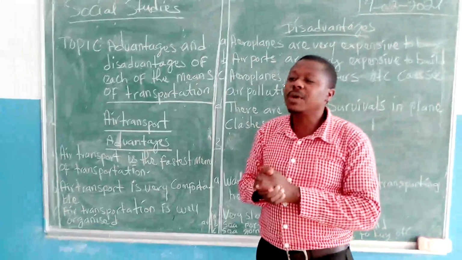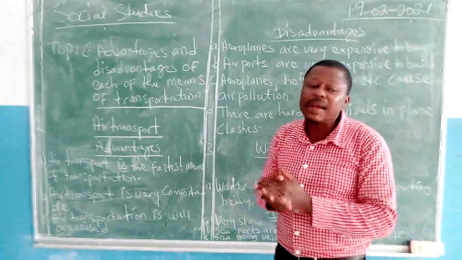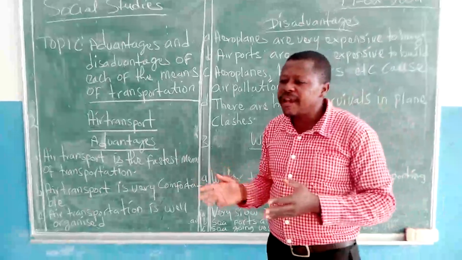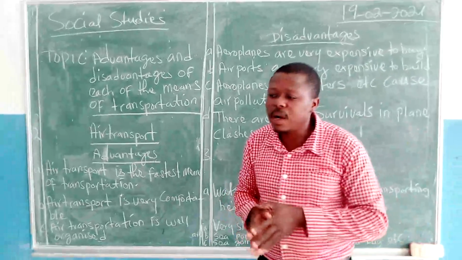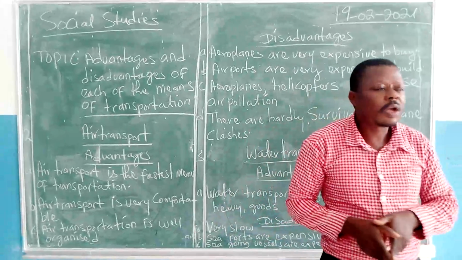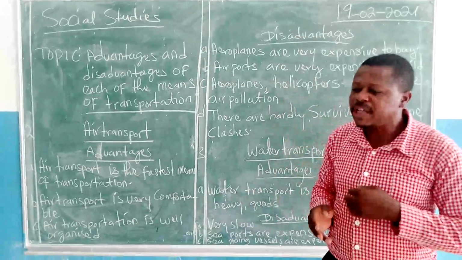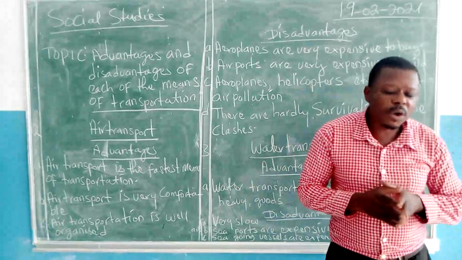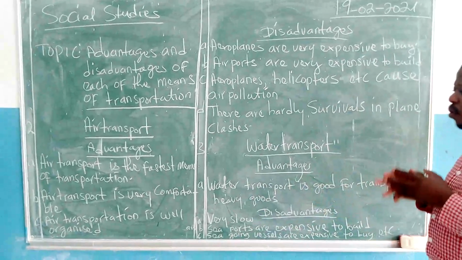The smoke causes what? Air pollution. The smoke causes air pollution. Even land pollution: in garages, the waste oil that is removed from cars, when they don't manage this waste oil well, it causes land pollution. So one of the disadvantages of road transport is that those things used for road transport cause what? Air pollution.